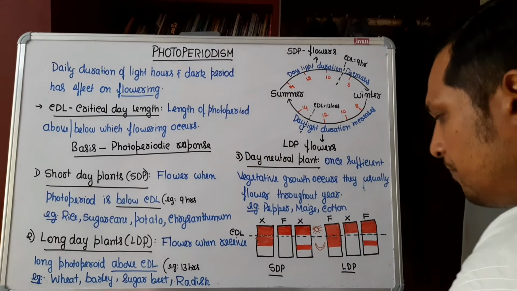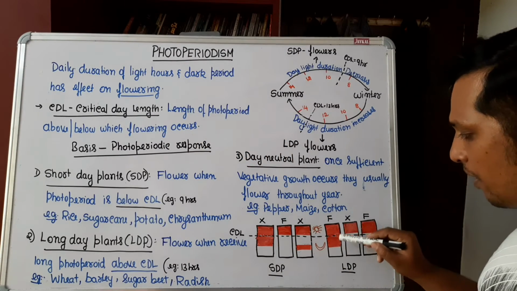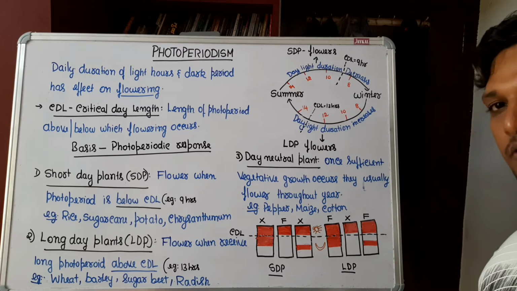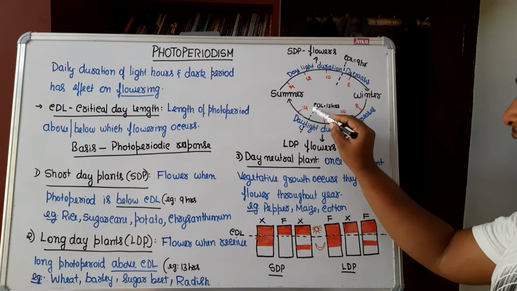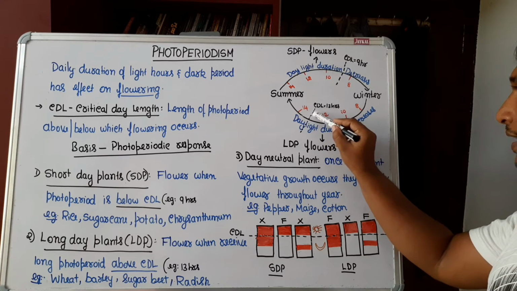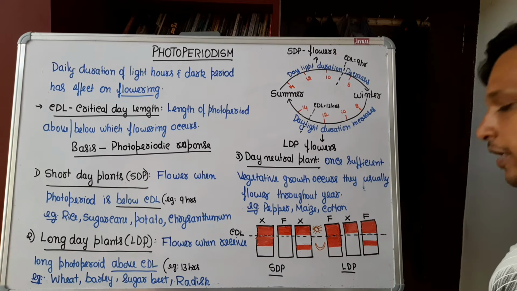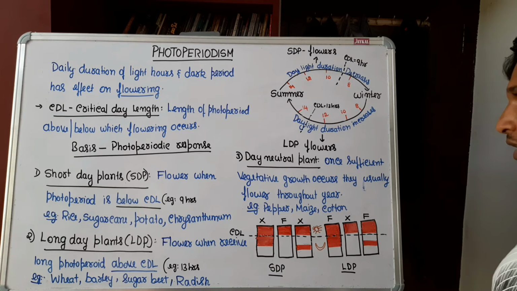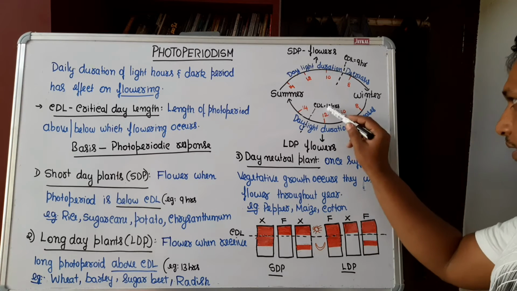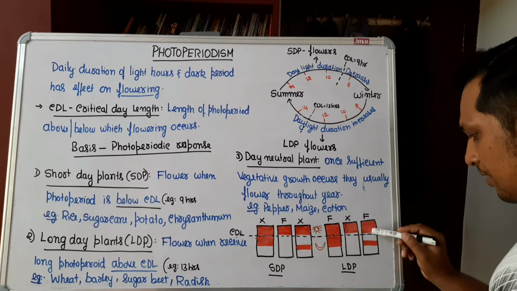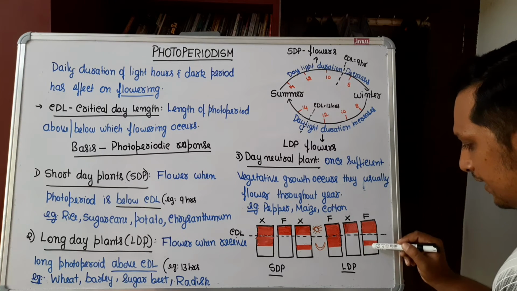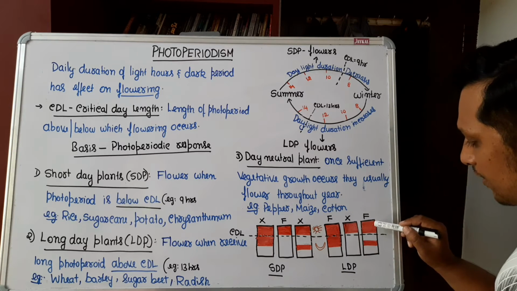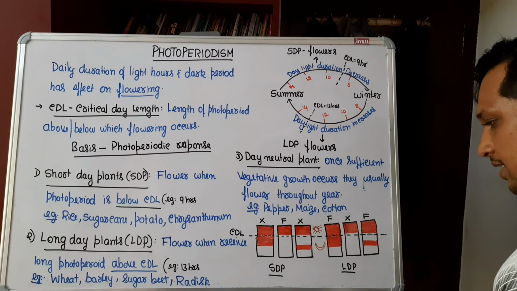Long day plants, if you consider, above the critical duration they will be flowering, below the critical duration they won't be flowering. That means if 13 hours is their critical day length, and they get below that, say 12 hours, they are not going to flower. But if they get light below the critical duration, say 12 hours, and their night is also provided with some amount of light, then they will be flowering in such a condition.